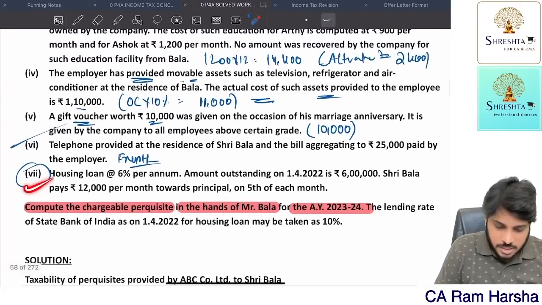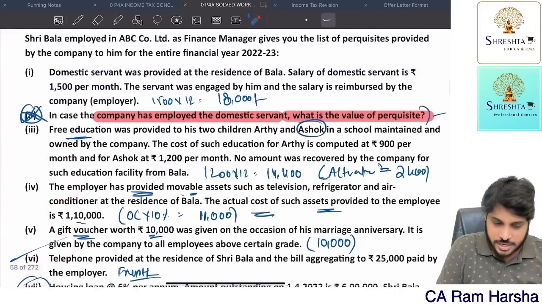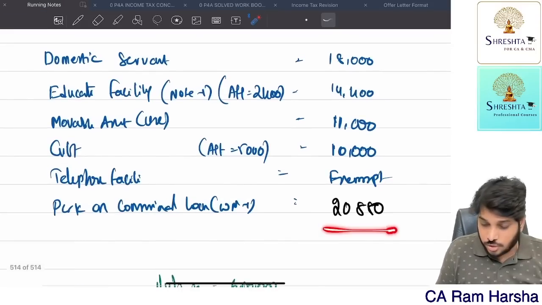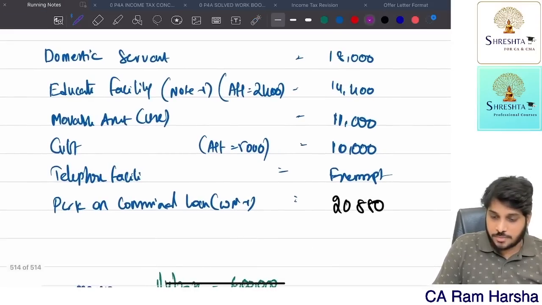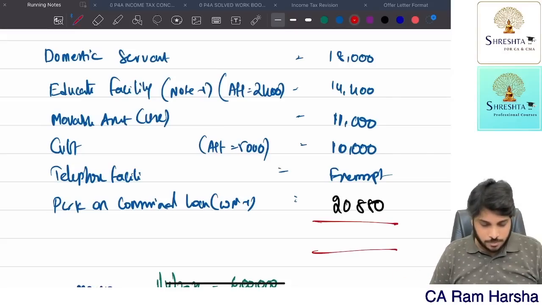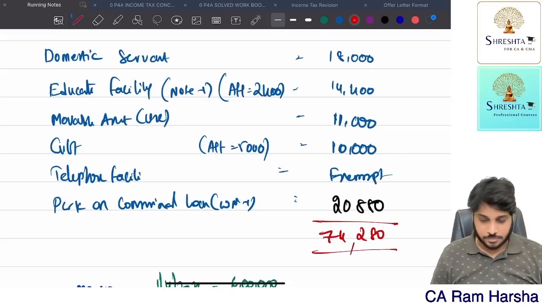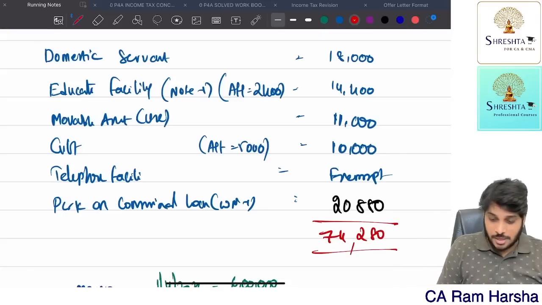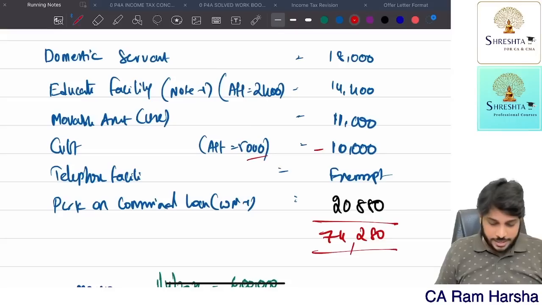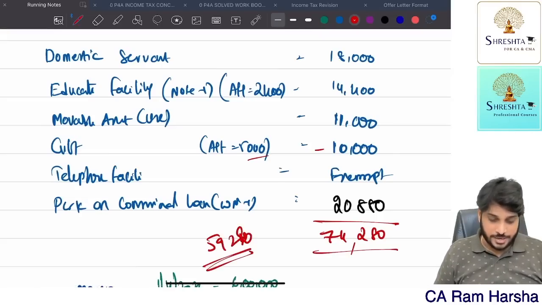Now, is there any other perquisite? Have we considered the housing loan? We considered telephone facility, gift, education, domestic servant, everything. Now what is the total perquisite value? 18,000 plus 14,400 plus 11,000 plus 10,000 plus 2880 is equal to 74,280. Alternative answer is what? Here instead of 10, 5 only you can take. In that case 5,000 will be reduced from 10,000. Alternative answer is only 59,280.